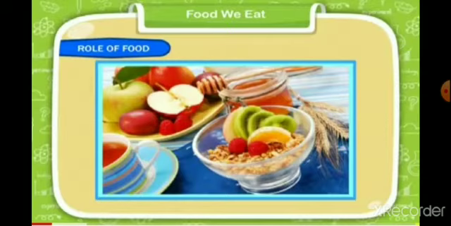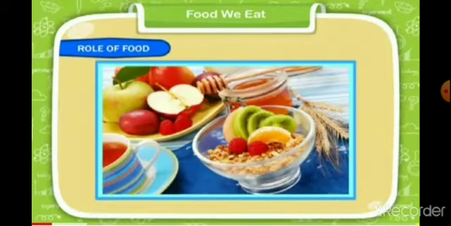Now, from morning till night, we eat a variety of food items throughout the day. Some of the food items that we eat raw, like fruits such as mango, apple, pear, banana, and some vegetables like tomato, onion, radish, carrot, cucumber.